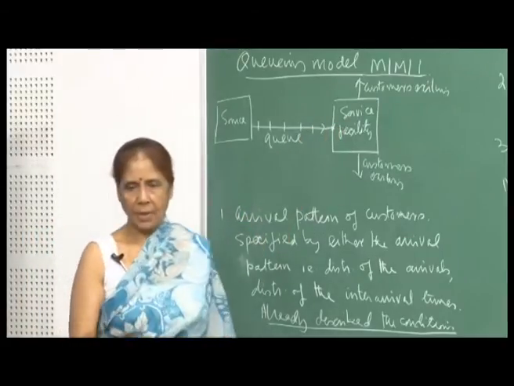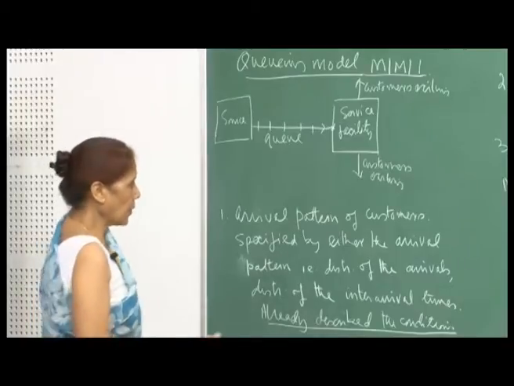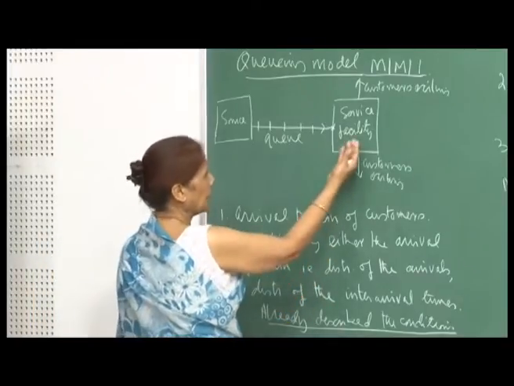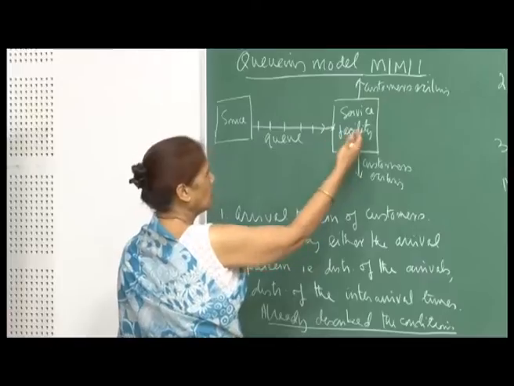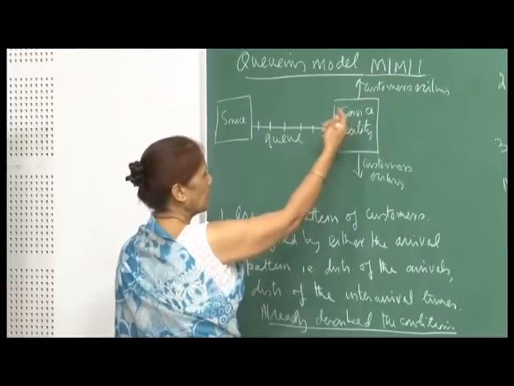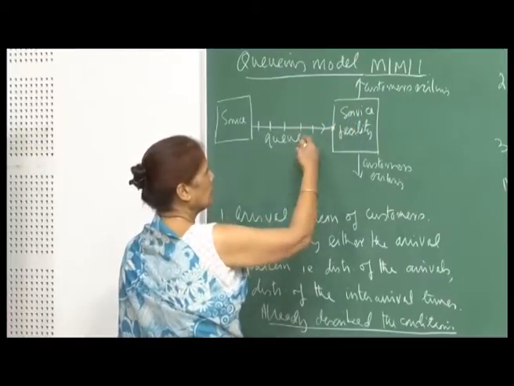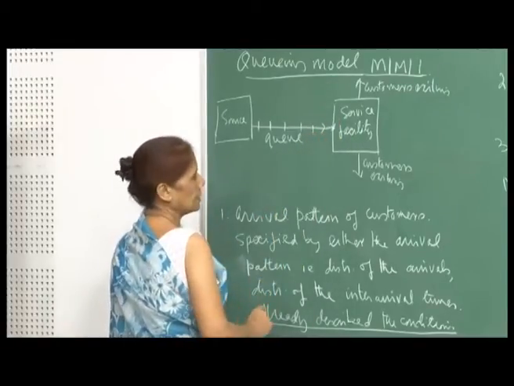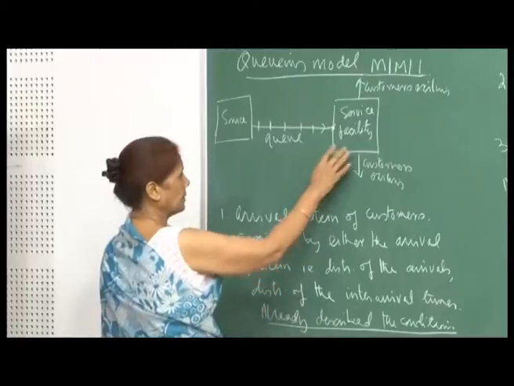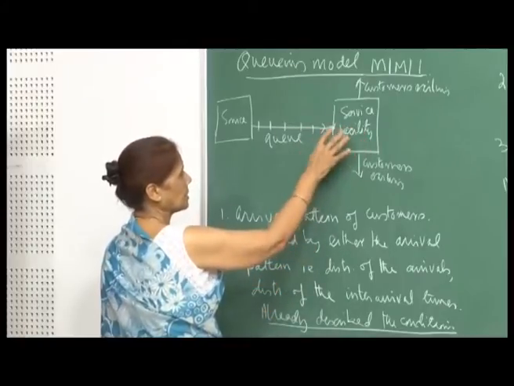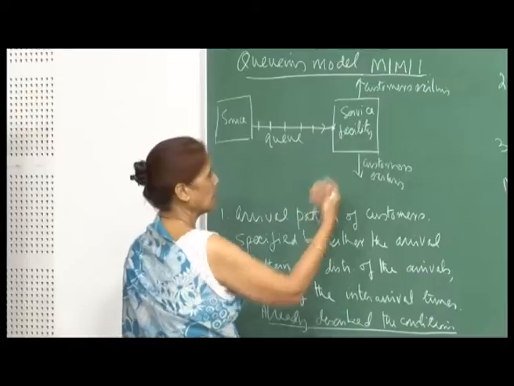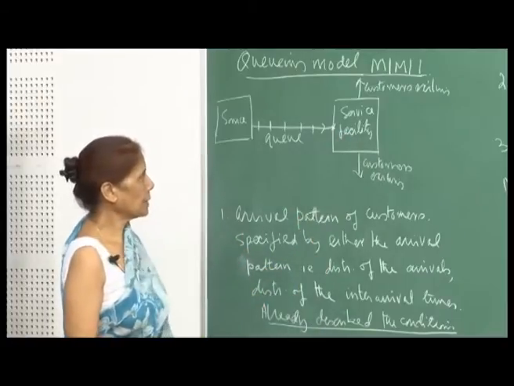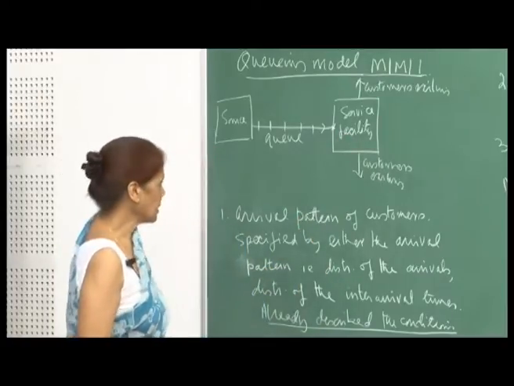I am describing the situation when there is only one service facility, or one clerk at a counter. If there are more than one, then of course, the moment one of the clerks is free, the person waiting in the queue will go and get serviced. Whatever it is, the customers come, they get serviced, and once their service is complete, we expect that they leave the system. So they are out of the system.